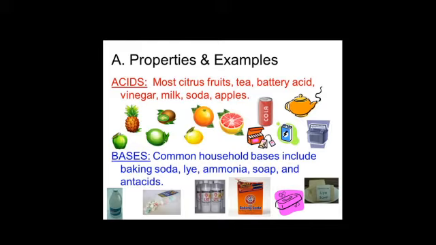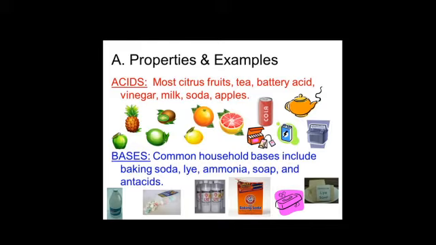When litmus paper is dipped in acids, blue color changes into red. If blue color paper changes into red, they are acids. So remember, acids change litmus paper from blue to red. Whereas when you dip bases, red color litmus paper changes into blue.